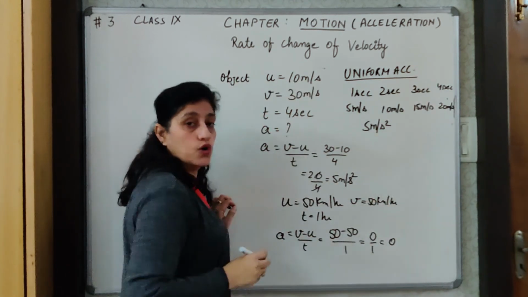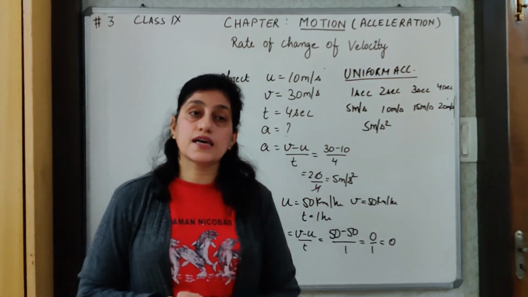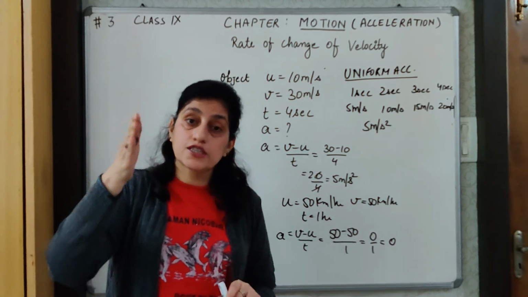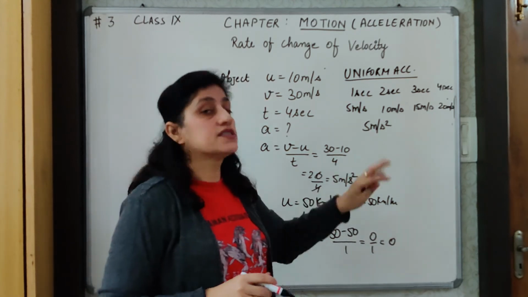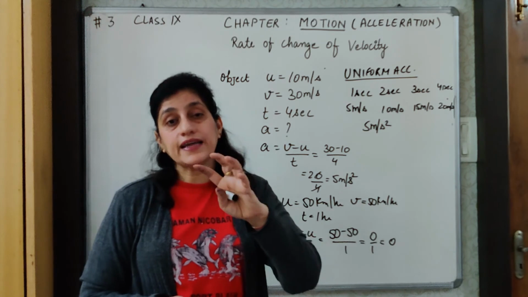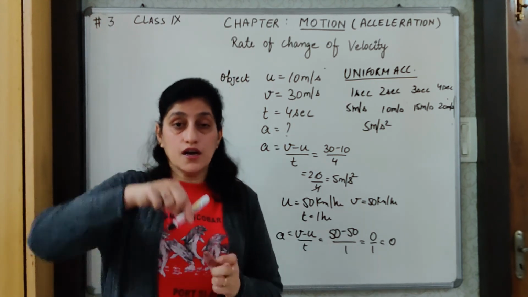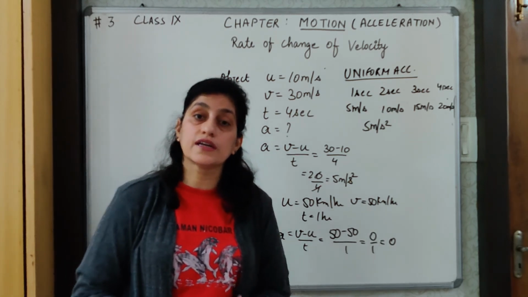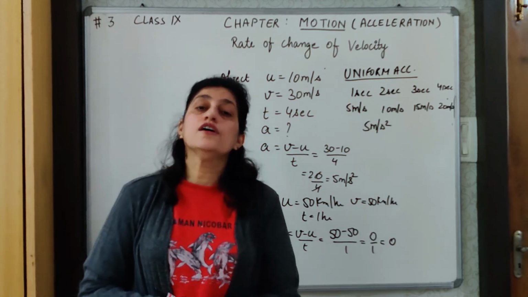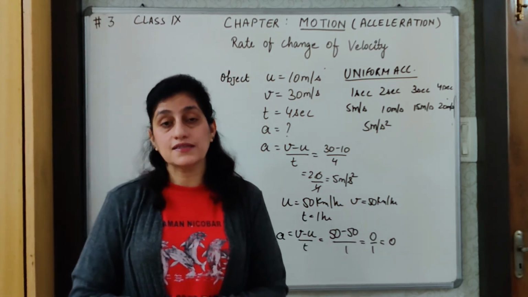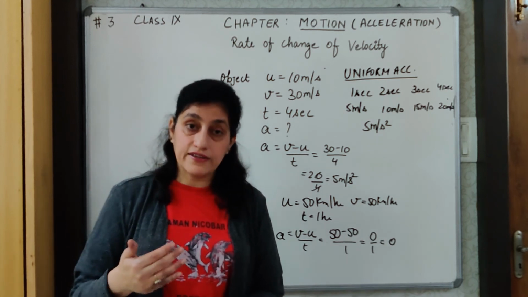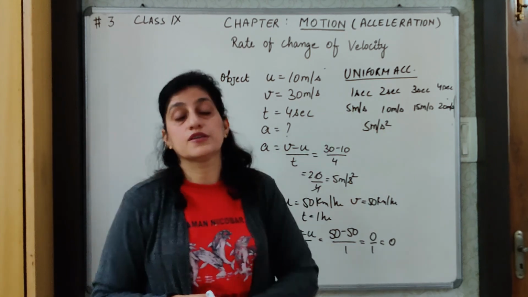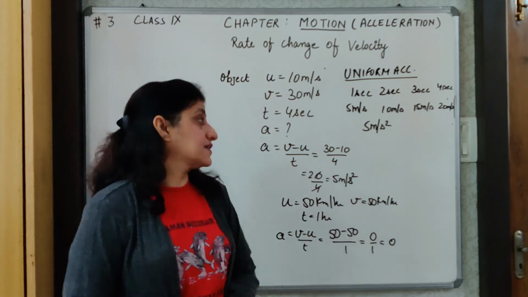Such an acceleration is called uniform acceleration, and an example of uniform acceleration is a ball rolling down an inclined plane. Its speed goes on increasing, but it increases with a uniform acceleration, and that acceleration is due to the gravity of the earth. A freely falling object, if I drop this pen, it will fall with the acceleration due to gravity from the earth. So generally, freely falling objects have uniform acceleration, and otherwise if we are driving at a very cautious speed, increasing my velocity by 5 meter per second in each second, that also becomes uniform acceleration.